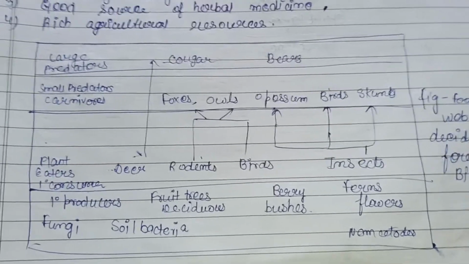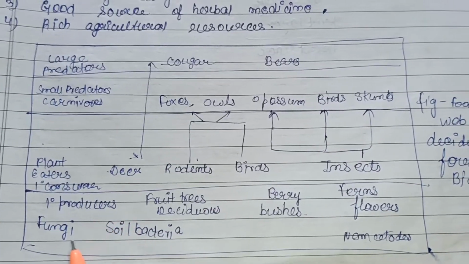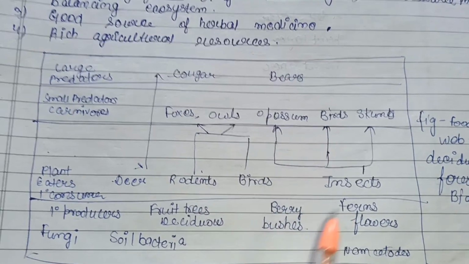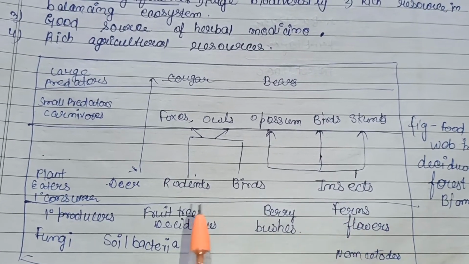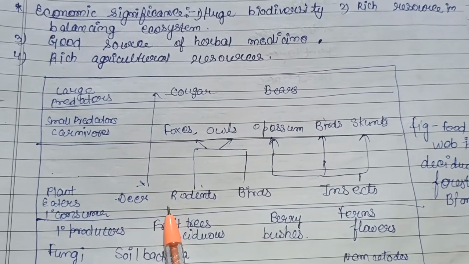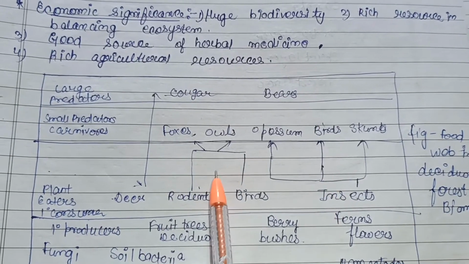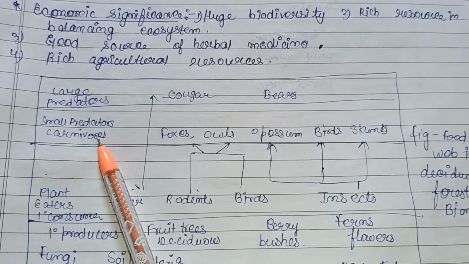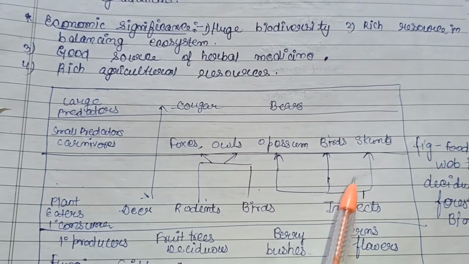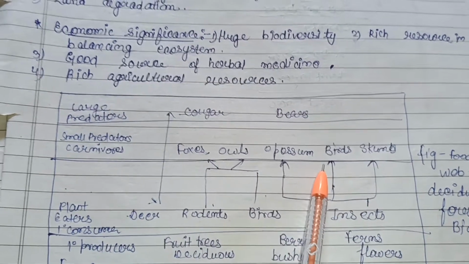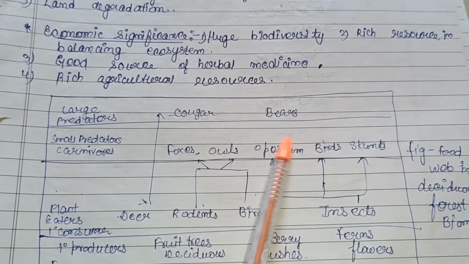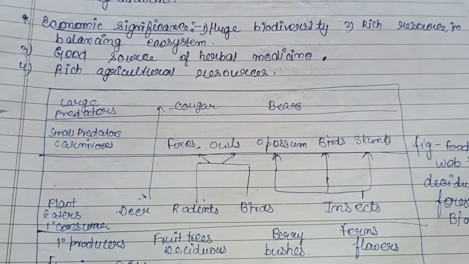Then this is basically the food web in the deciduous forest biome. First are the primary producers: fungi, soil bacteria, fruit trees, for example deciduous trees, berry bushes, ferns, flowers, and nematodes are present here. Later on, the plant eaters, the primary consumers, are present, that is deer, rodents, birds, insects, and later on the small predators or carnivores. Rodents and birds are eaten by foxes and owls, and insects are consumed by opossums, birds, and skunks. And at last, the large predators, that is cougars and bears, are present.